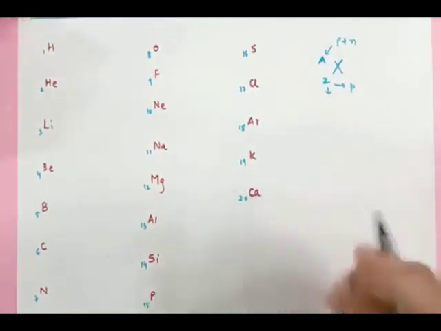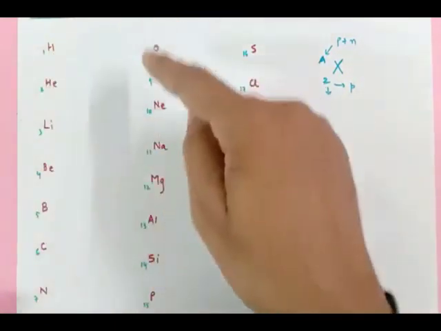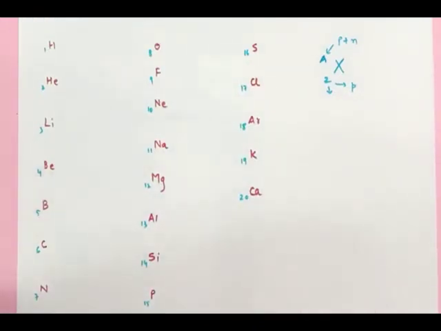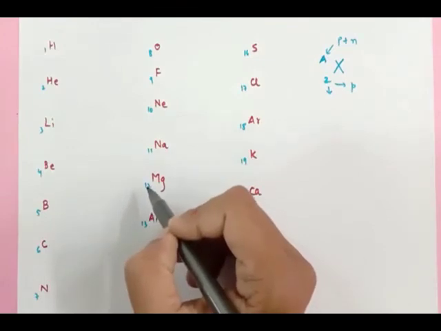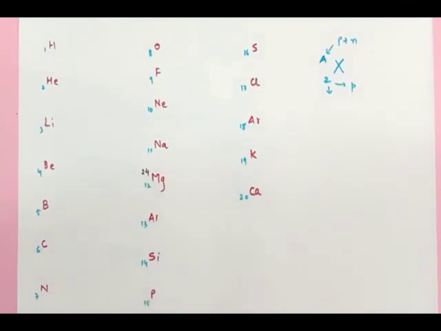Okay, so these are elements 1 to 20 written in sequence, and the atomic numbers are just the numbers in the sequence. Very easy to remember. Now comes the mass number, people. If you look at any even number, just double it, multiply it by 2, and that becomes the mass number.